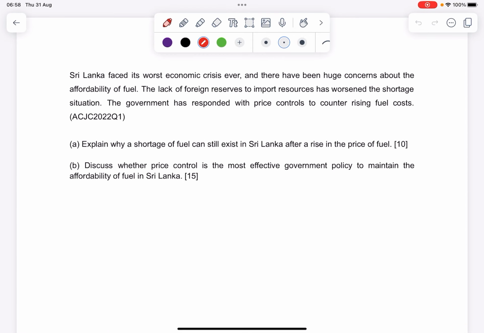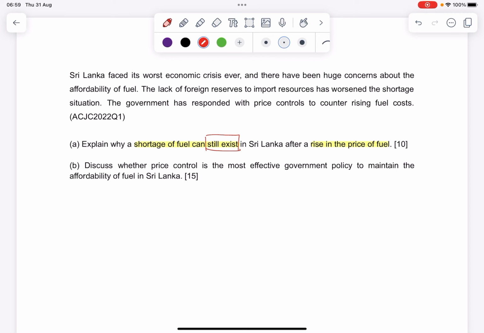So, before I even read the preamble, I look at the part A and part B question first. Part A asks me why can a shortage of fuel still exist in Sri Lanka despite a rise in the price of fuel. So here they're telling me that even though there's a rise, there is still a shortage of fuel. Okay, so I will delve into that a deeper bit later.